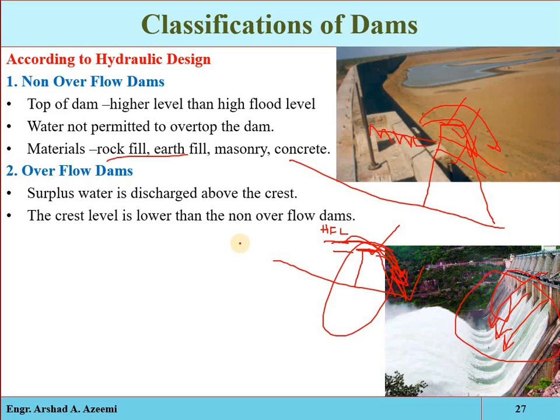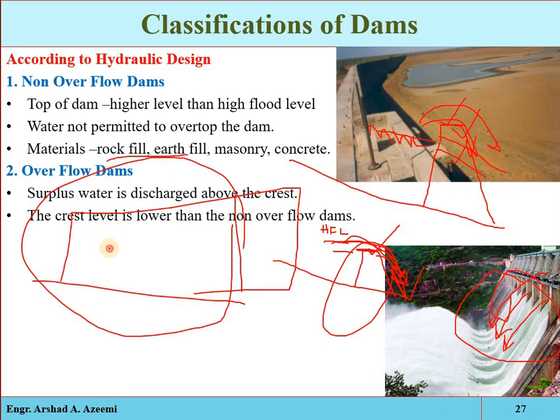And some portion of the dam is kept as an overflow dam at some suitable location along the dam. For example, in the front view, some portion of the dam is kept as a non-overflow dam, and that can be constructed from rigid or non-rigid material, any type of material. And in some portion, spillways will be provided so that the surplus or excess water may be properly disposed of into the downstream area. But that part will be constructed from rigid material, concrete or masonry, so that erosion may be reduced, and then it will be called a combined dam.